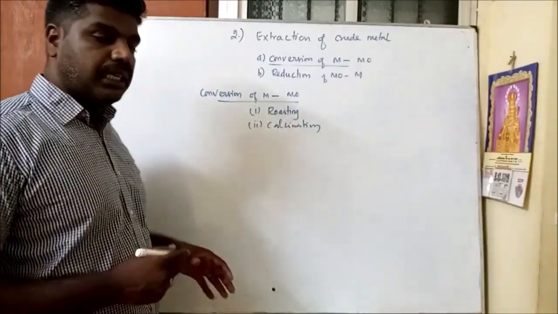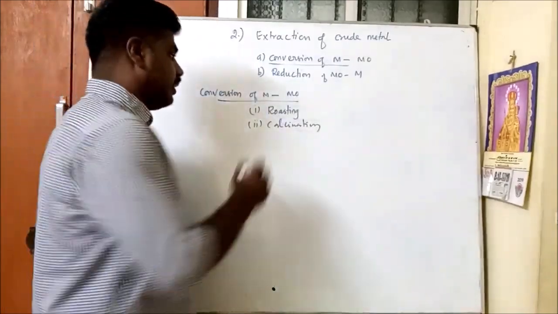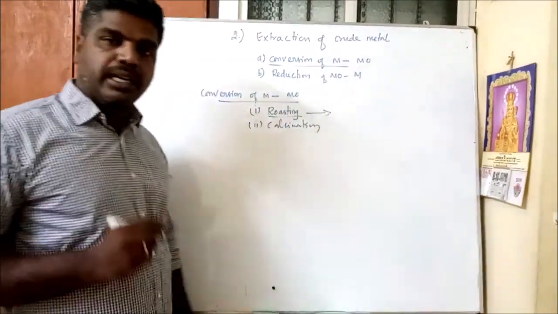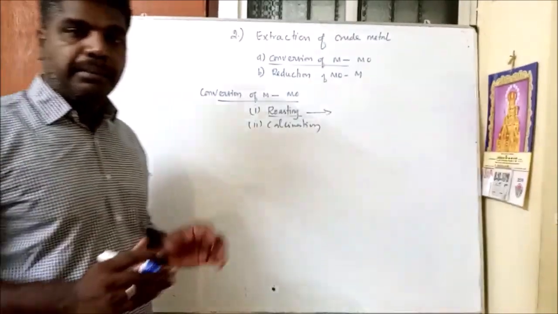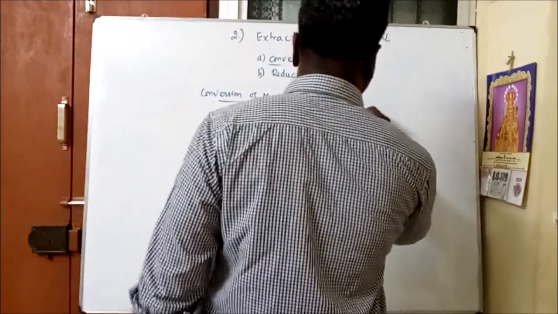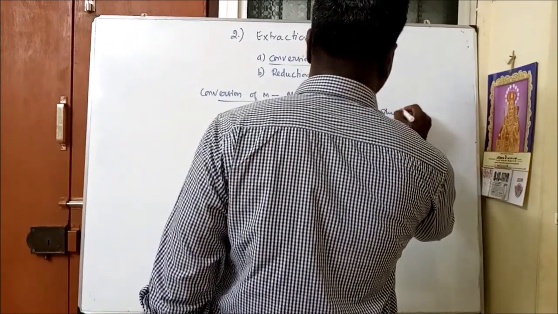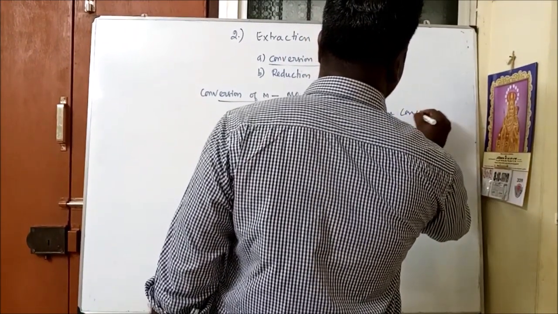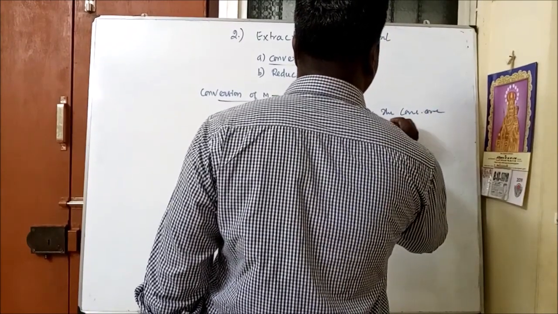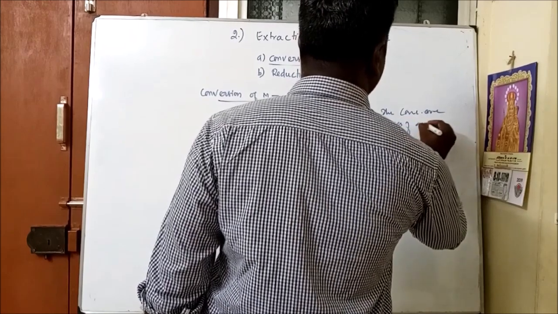Let me start with the first one, that is called roasting. What is roasting? Roasting is one of the methods to convert metal to metal oxide by heating in excess of air. That's very important: heating the concentrated ore with the excess of air.